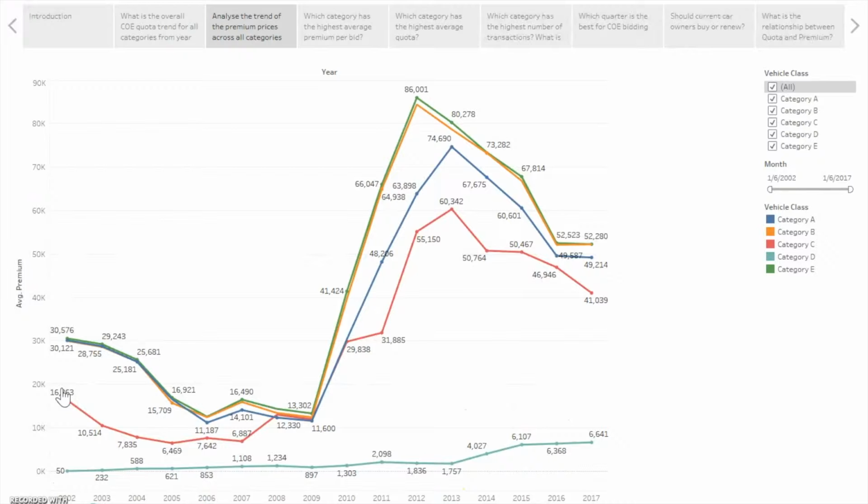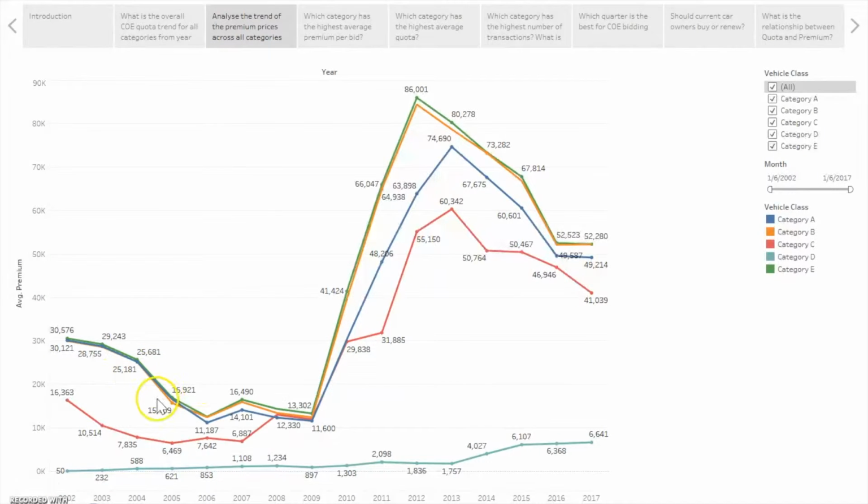So for business question 2, for task 3.2, we have come up with a main business question to analyze the trend of the premium price across the categories. For question 1, which category's average premium increased the most and why?